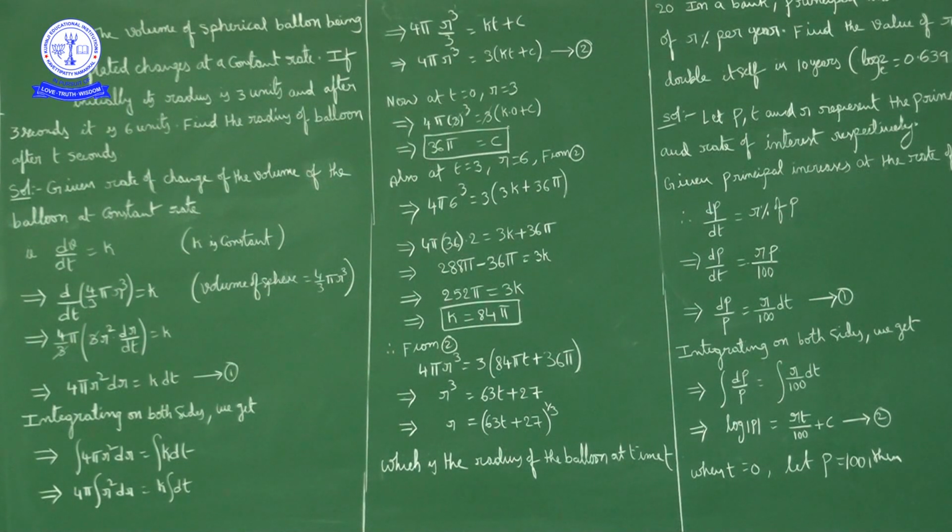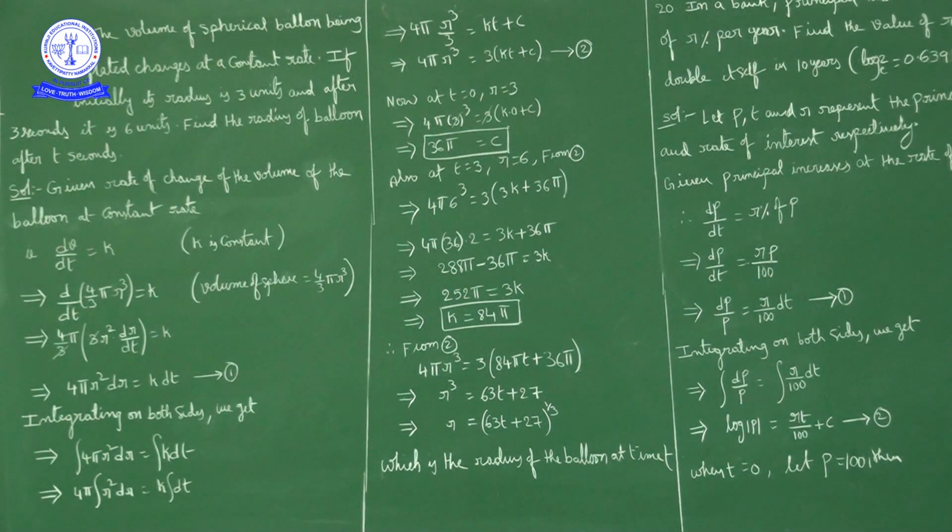Okay, I'll repeat once again. What is given is the volume of a spherical balloon being inflated changes at a constant rate, means volume is changing at a constant rate. If initially its radius is 3 units, means when t equal to 0, r is 3 units. After 3 seconds, means when t equal to 3, it is 6 units, means radius is 6 units. Find the radius of the balloon after t seconds.